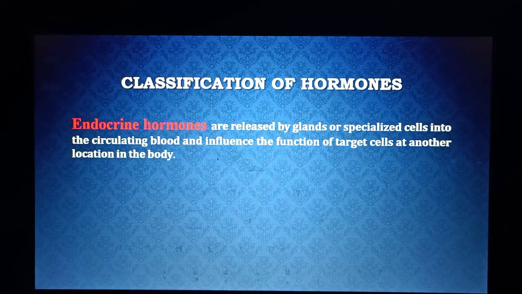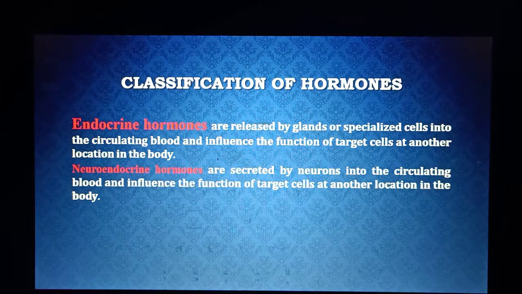So I am moving towards the next category, that is neuroendocrine hormone. Actually, neuroendocrine hormones are those chemicals that are secreted by a neuron.